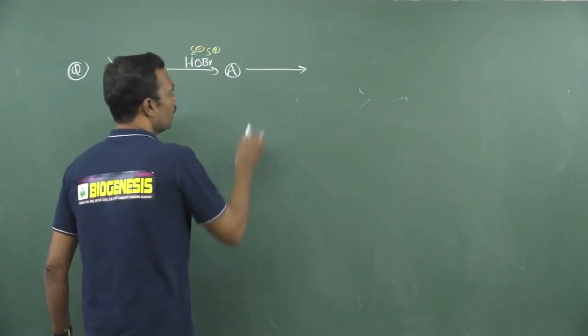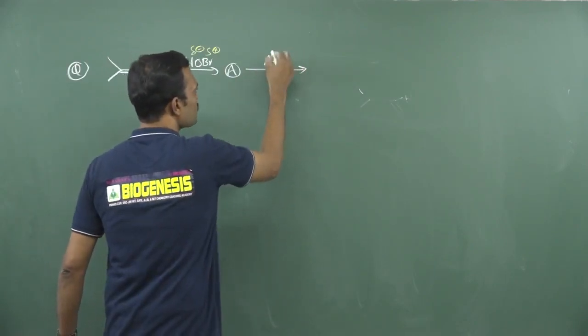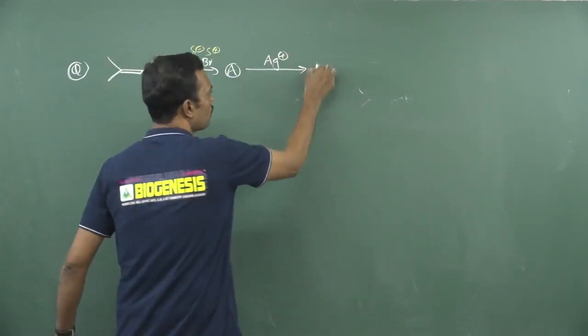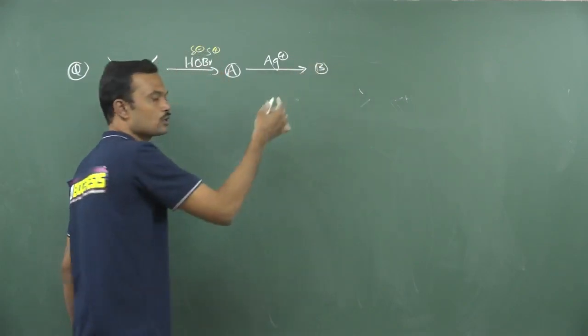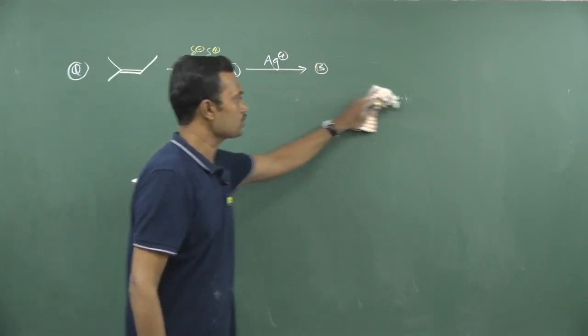After getting this C, here it is going to react with a silver cation. They will give silver chloride, silver bromide like that. What will be your answer?